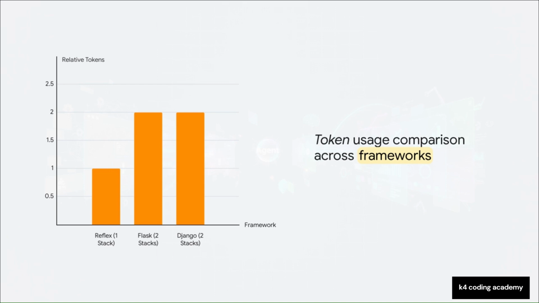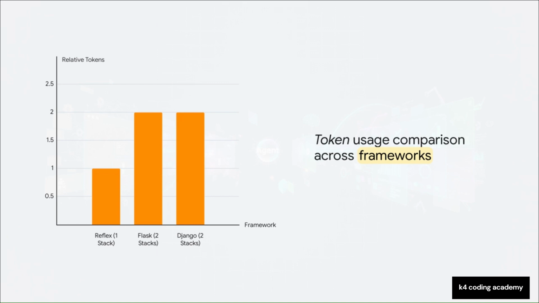Older web frameworks, think Flask or Django, force AI coding tools to juggle two completely different languages. You're managing Python on the back end and JavaScript on the front end. This split stack setup literally burns through tokens and dramatically increases the risk of the AI hallucinating your code.